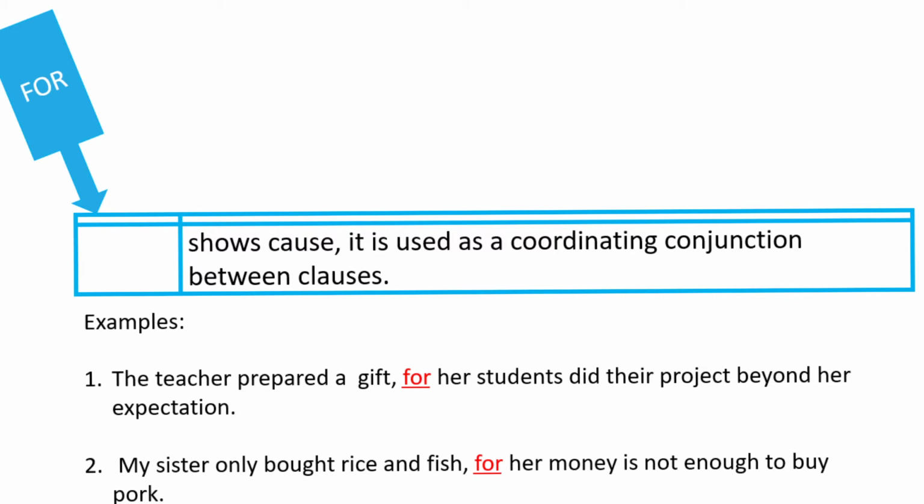What does it mean? For here is used to show a cause. Why? Because the teacher prepared a gift. For what reason? Her students did their project beyond her expectation. That's very good. Number 2, my sister only bought rice and fish, for her money is not enough to buy pork. So what happened here? My sister only bought rice and fish. What's the reason? Her money is not enough to buy something else, especially pork. So it's a reason for not being able to buy pork because her money is not enough.